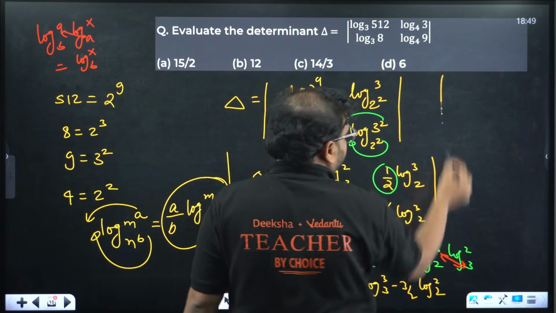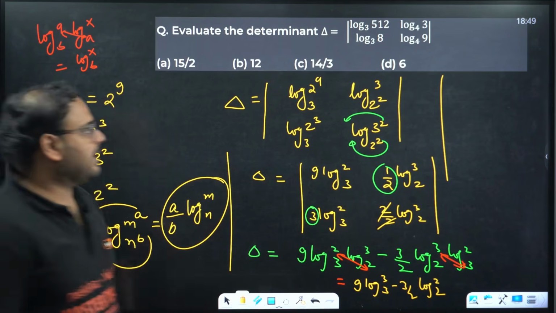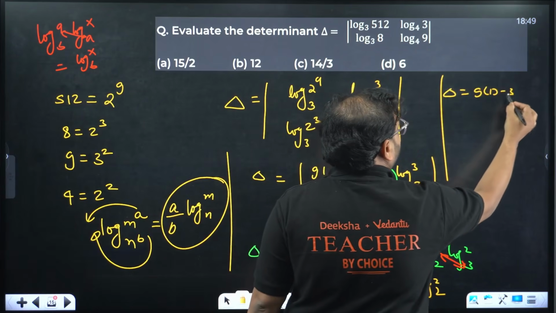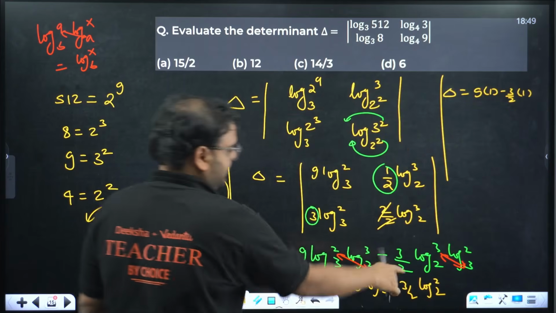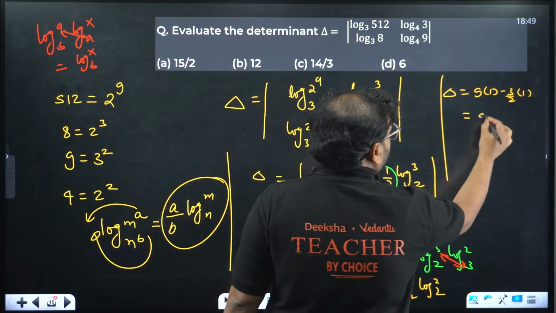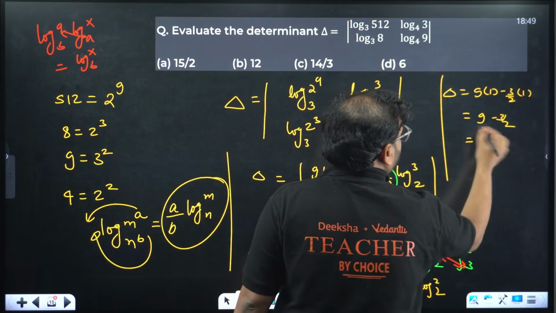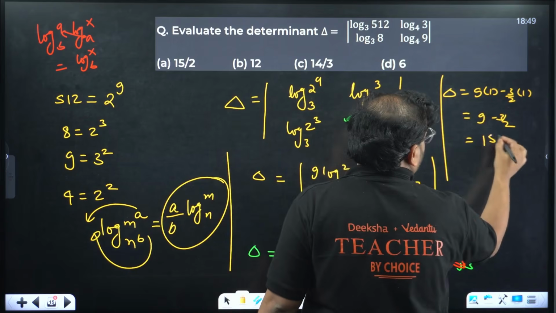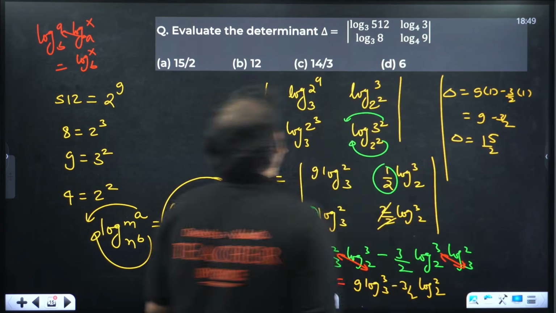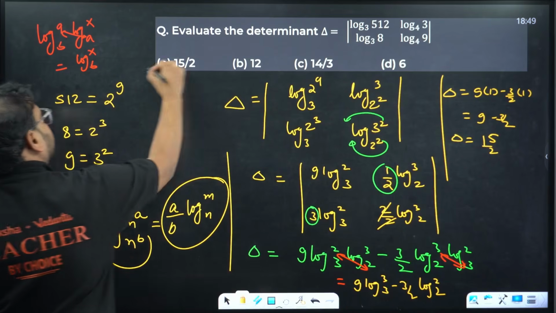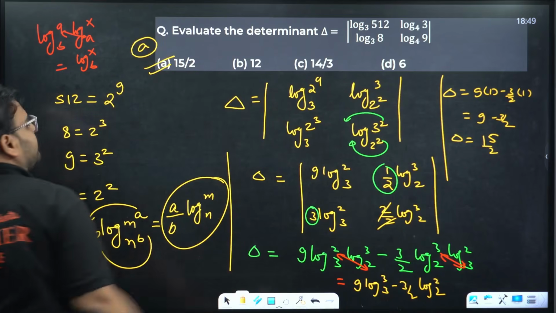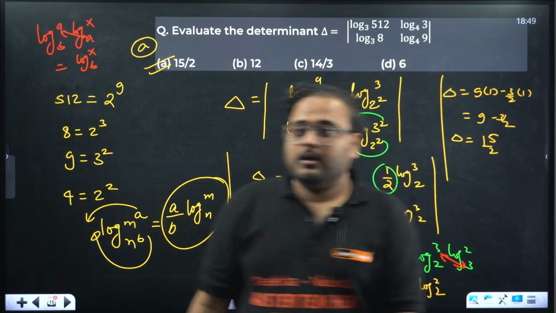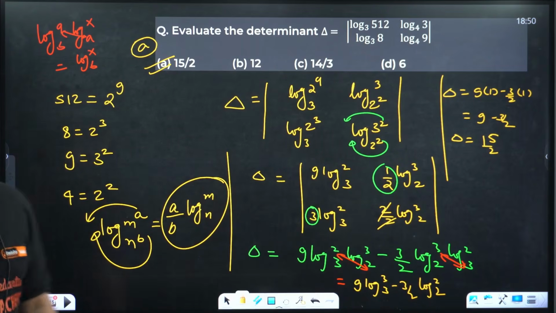I'm going to get 9 times of 1, delta is coming as 9 times of 1 minus 3 by 2 times of 1. That is nothing but 9 minus 3 by 2. How much is that? 18 minus 3, 15 by 2. Option A. Option is A. Please have a look. Clear? Option is A.